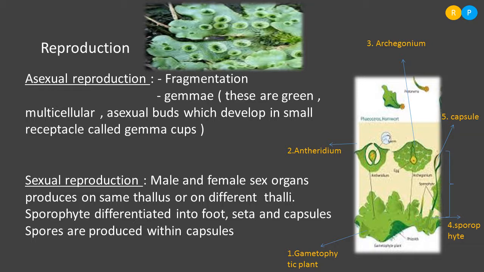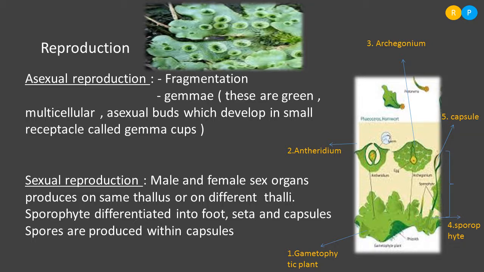We have already discussed these things in the general characteristic features, but when you come to the characteristic features of liverworts, you have to understand the nature of the sporophyte, whether it is free living or depends on the gametophyte. These things you have to make clear in your mind.